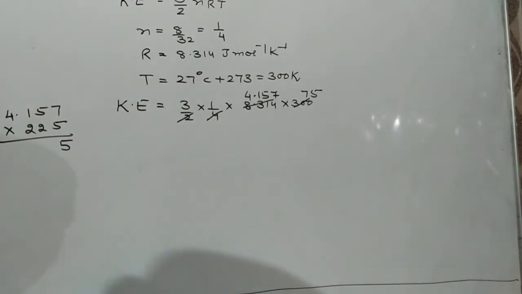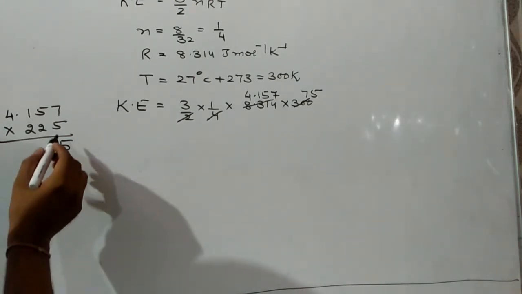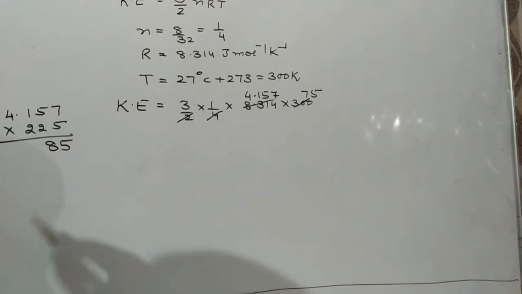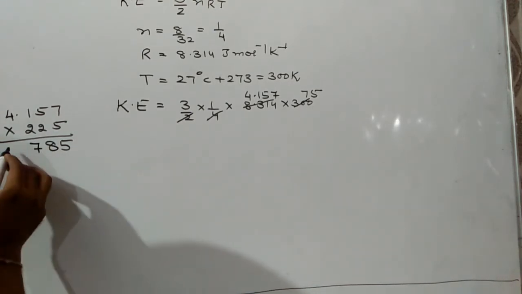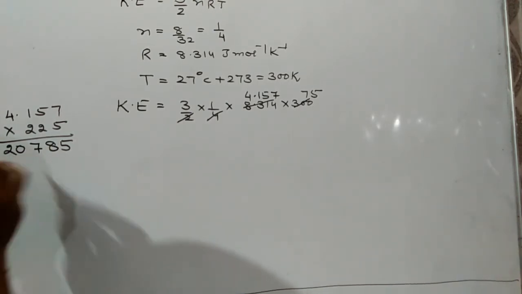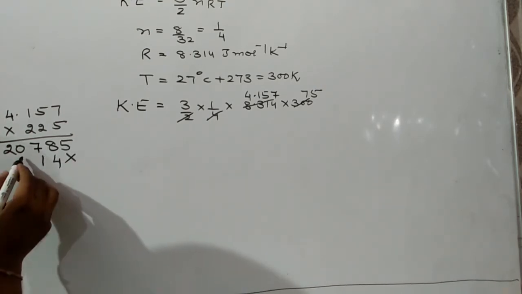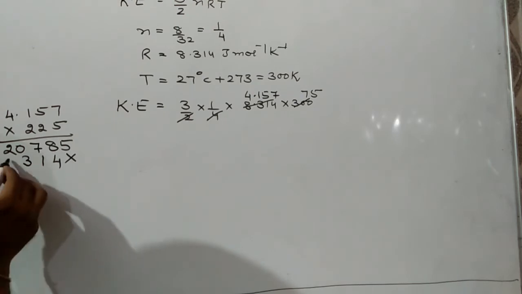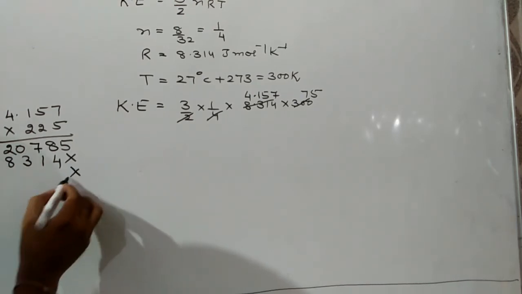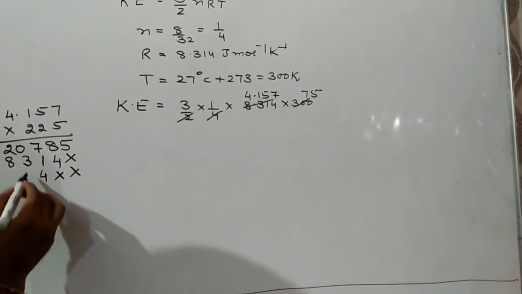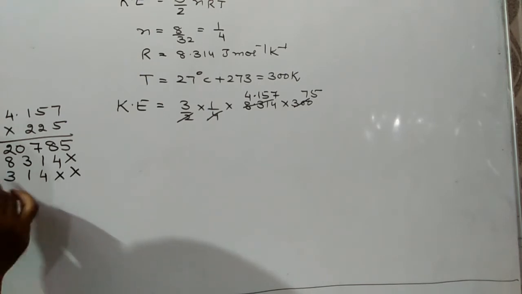That comes out to 5 7s are 35, then 28, then 7, then 20, 14, 11, 3, 8, 4, 1, 3, 8.